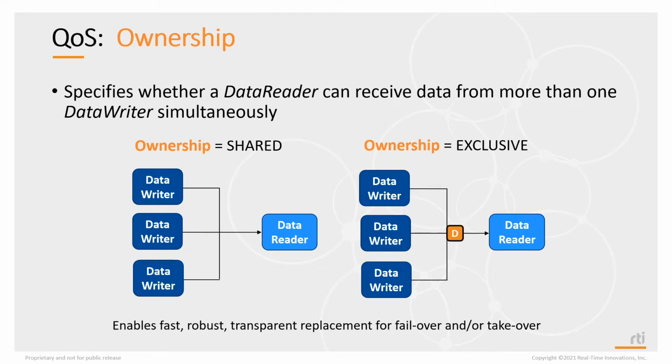So here we have a case. The top one's the primary, and these other 2. If the other 2 applications, other 2 data writers, try to send data, it will be rejected, as in DDS will not deliver it to the data reader. Only one data writer can be the owner of that topic at a time.